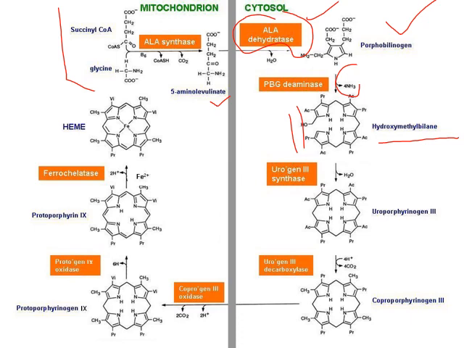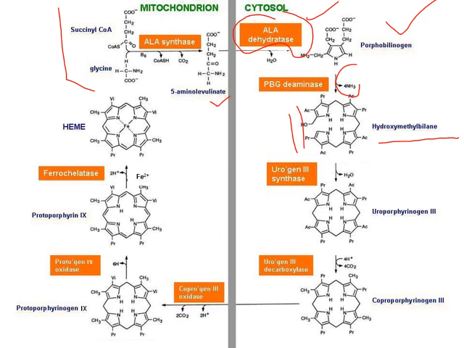And remember, this step includes two enzymatic reactions, PBG deaminase or UPG1 synthase, with deamination, elimination of 4 molecules of ammonia to form the hydroxymethylbilane tetrapyrrole ring system, which is immediately closed with the help of UPG3 cosynthase enzyme to form uroporphyrinogen III series. Usually in the human body, the third series is predominant.